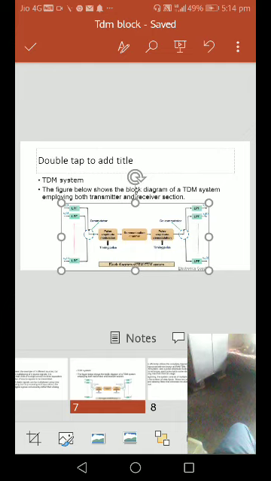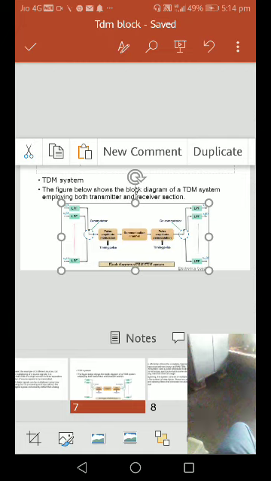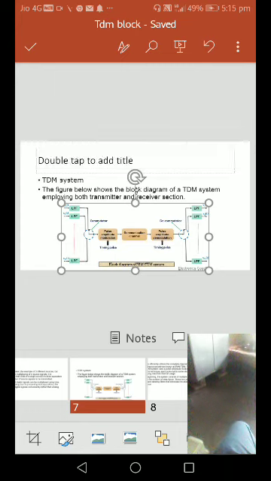When one revolution is completed, the first signal is sampled again at the next time, then the second source, similarly the third source, collecting the whole data. Then we pass this whole data through the low pass filter to recover the original message signal 1, message signal 2 up to n.